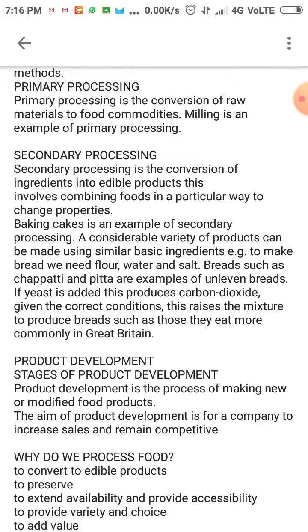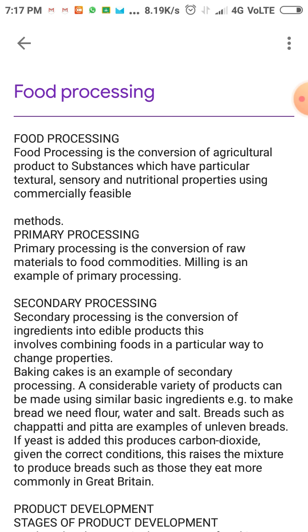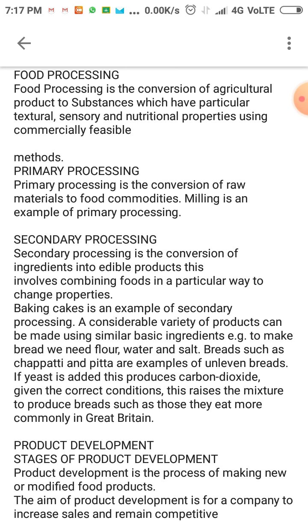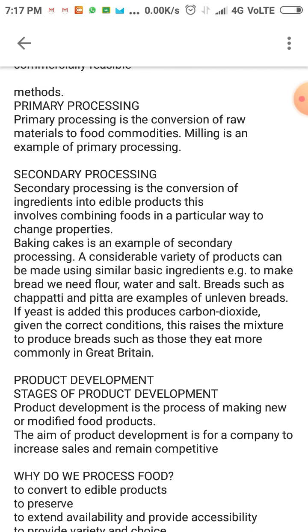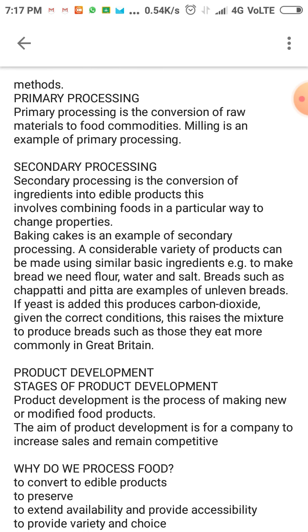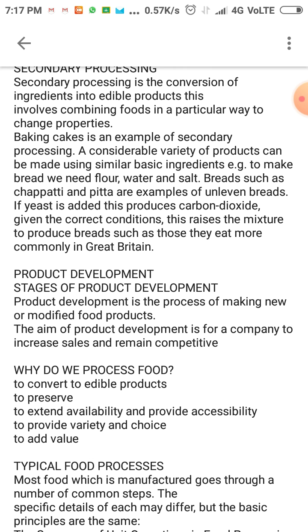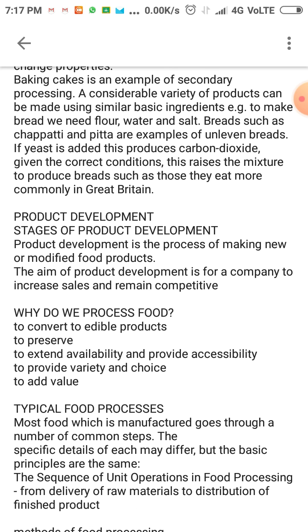So food processing is very simple. The definition: it is a conversion of agricultural product to substances which have particular texture, sensory and nutritional properties. Primary processing: conversion of raw materials to food commodities. Milling is an example. Secondary processing: conversion of ingredients into edible products, which involves combining food in a particular way to change properties. Baking is an example of secondary processing. Product development: the aim is for a company to increase sales and remain competitive.